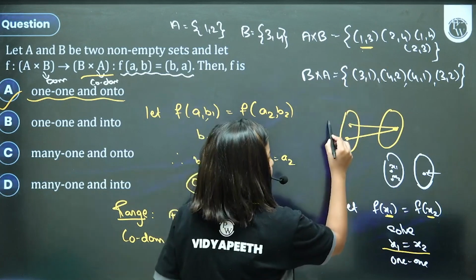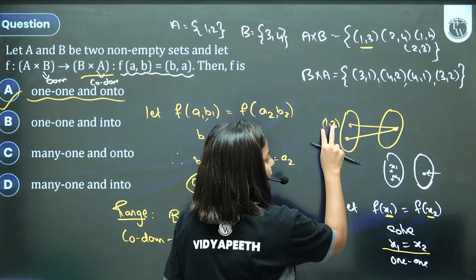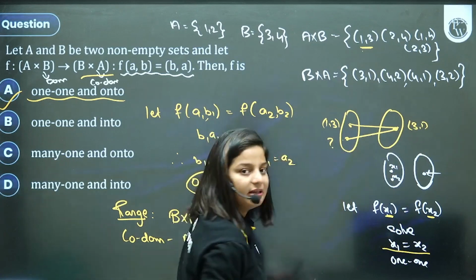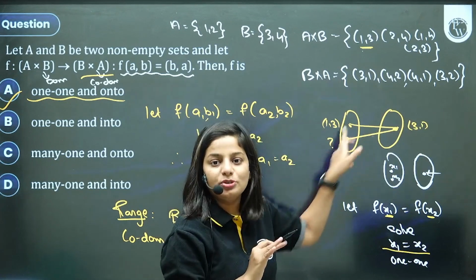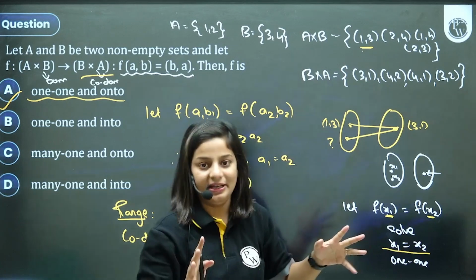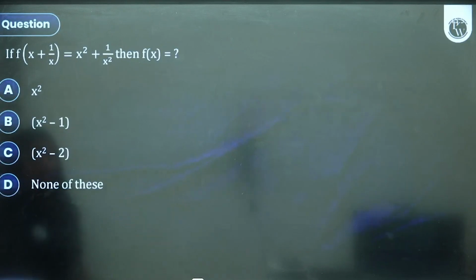No, because the machine is simply interchanging. 1, 3 will only give me 3, 1. There is no other possibility. There is no other input which will give me the same output. No two inputs can have the same output. They are unique. So, one-one.